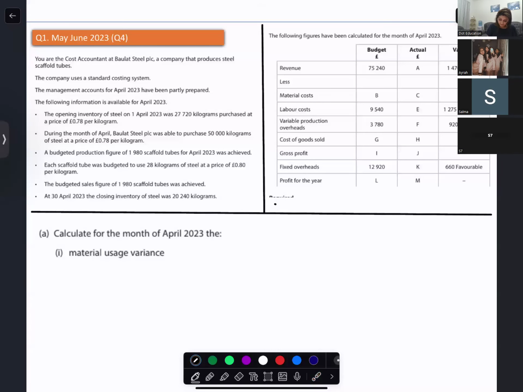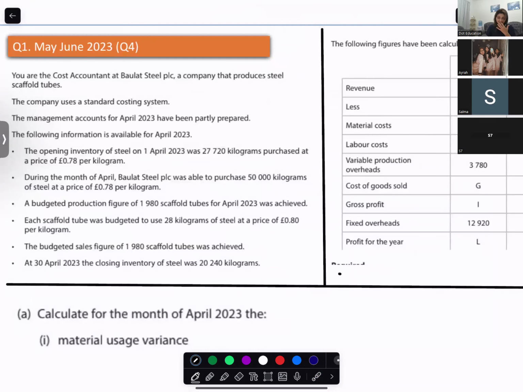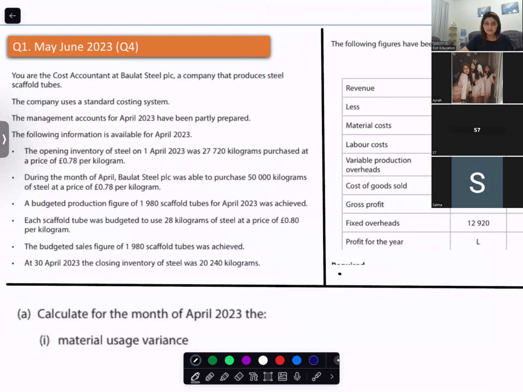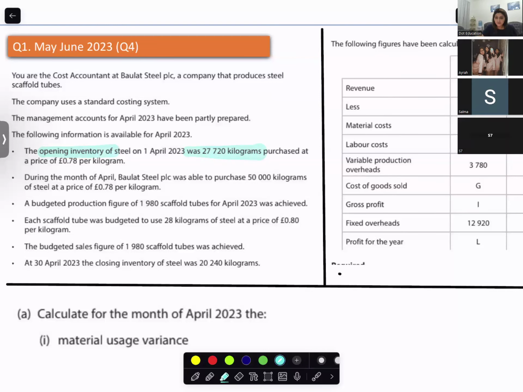You are the cost accountant at Baulat Steel plc, a company that produces steel scaffold tubes. The company uses a standard costing system, and the management accounts for April 2023 have been partly prepared. The following information is available for April 2023. The opening inventory of steel on 1st of April 2023 was 27,720 kilograms purchased at the price of... Can you tell me what figure is this?